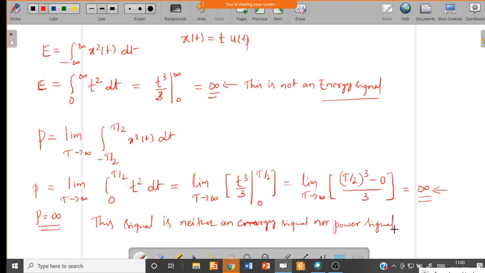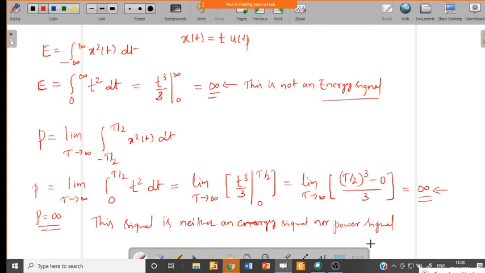Okay. So at least it should give either a finite value of energy or a finite value of power. Then only we can say it is either an energy signal or a power signal. Since the given signal is not giving both, we can say that this signal is neither an energy signal nor a power signal. Understood?